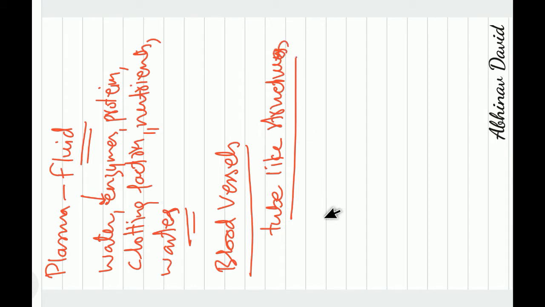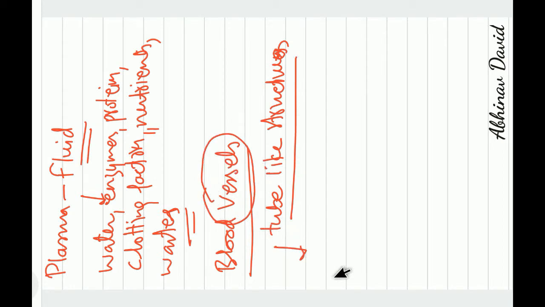We can simply compare this with the water pumping system in our home. We have the water pump, and then we have pipelines, and the water flowing in the pipelines. Like that, the blood is flowing in these pipelines, and these pipelines are called blood vessels.